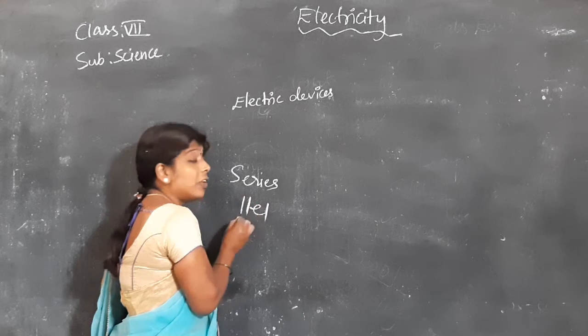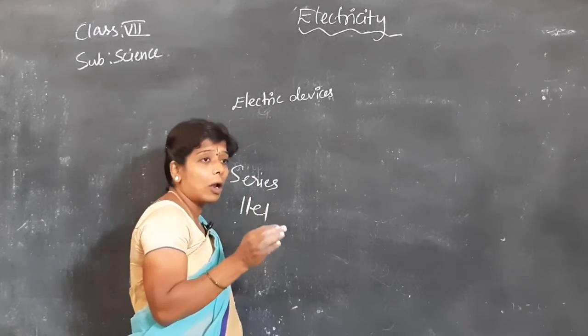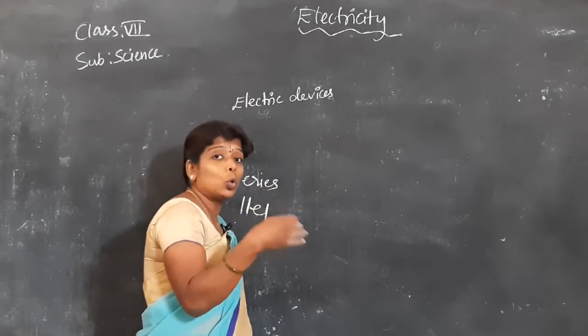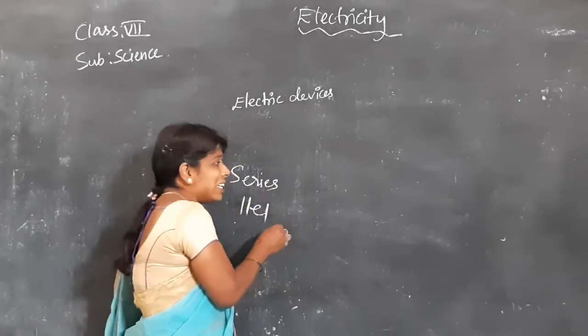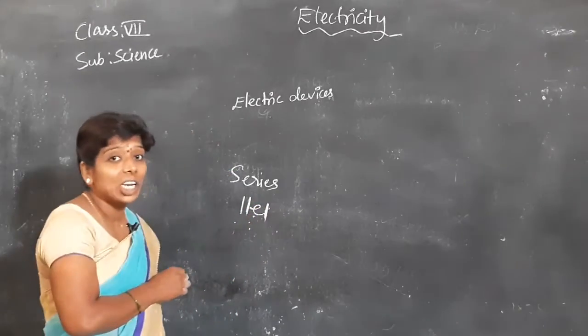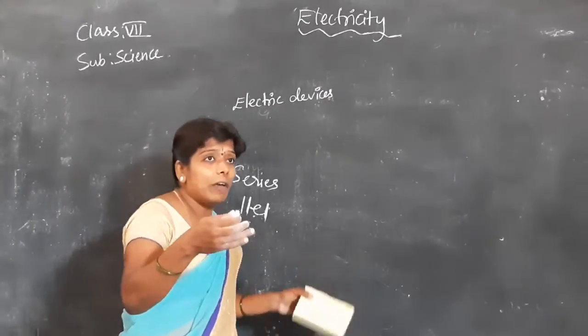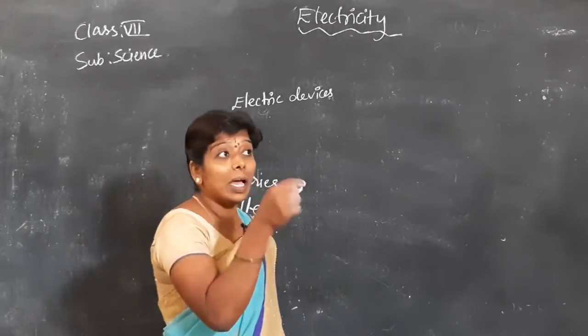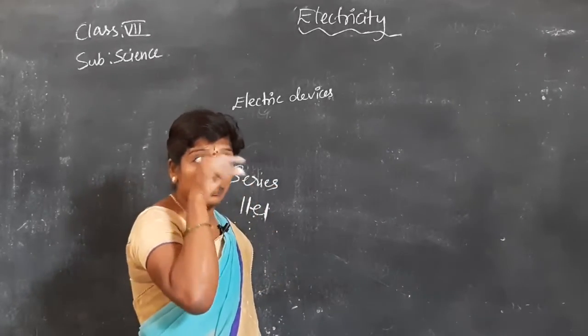In your house you have maybe 2 to 3 rooms or 4 rooms, and they use parallel connection. What is the purpose? In each room you can observe small fuses near the switchboard.